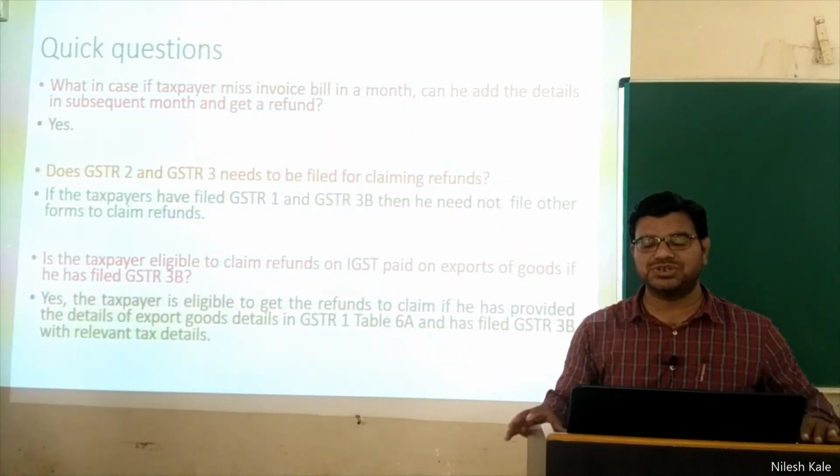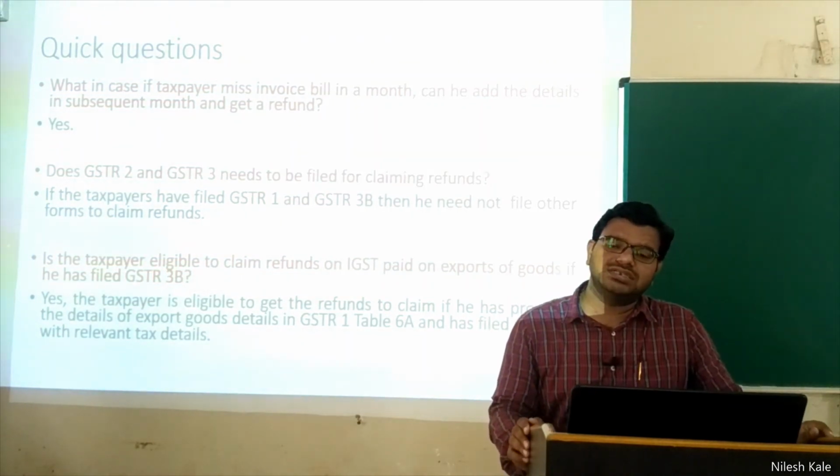Refund process is finished. Your unit number 5 gets finished according to the Rani Chennamma University syllabus.